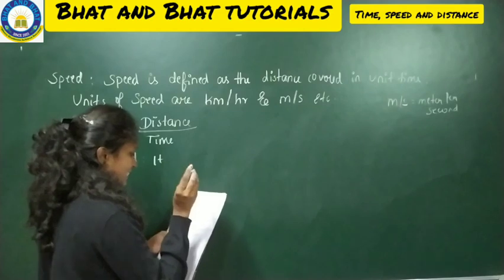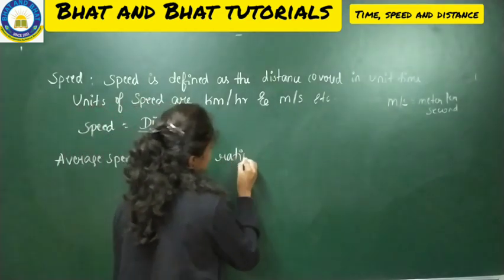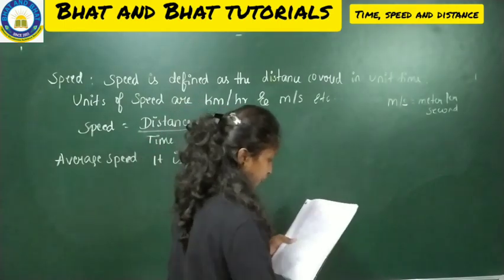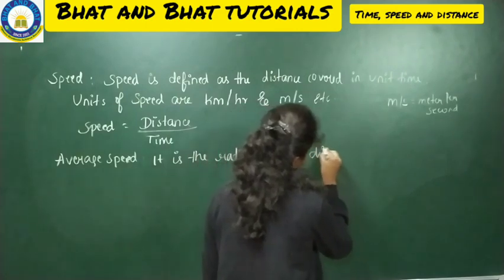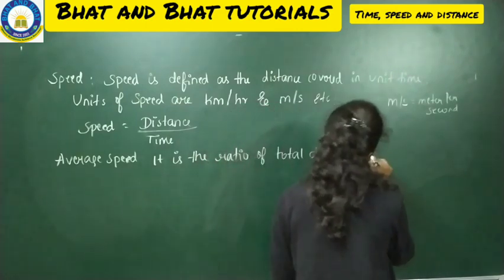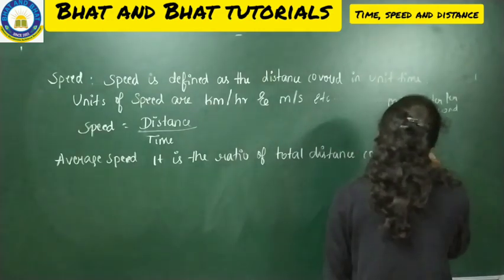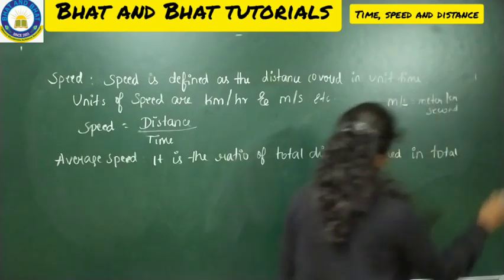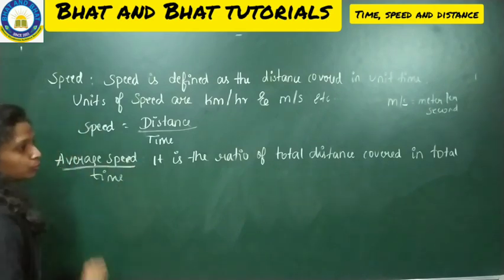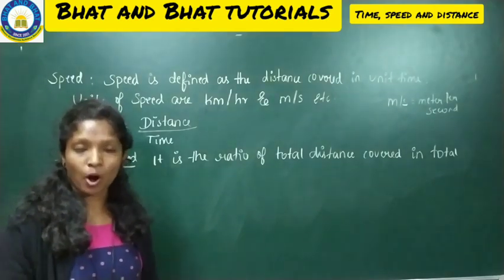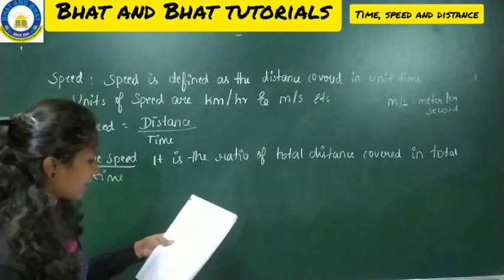Average speed is the ratio of total distance covered in total time. It's nothing but you will be given one time and one distance. So how much distance you will cover in how much time? That is nothing but average speed.